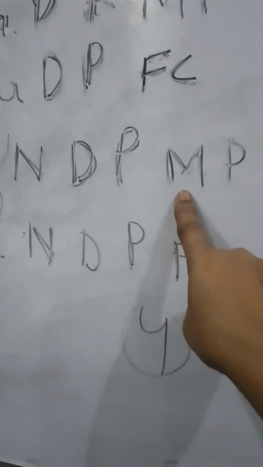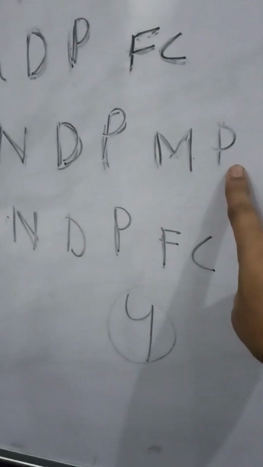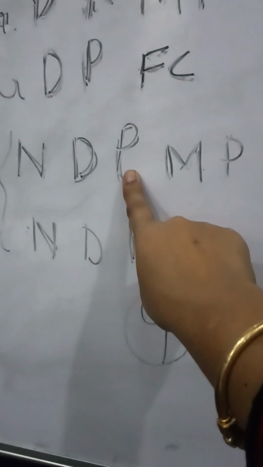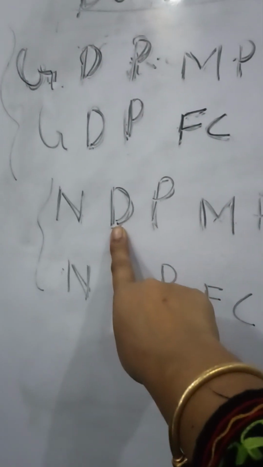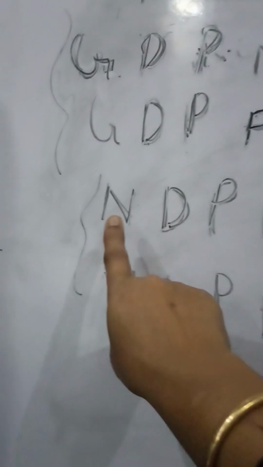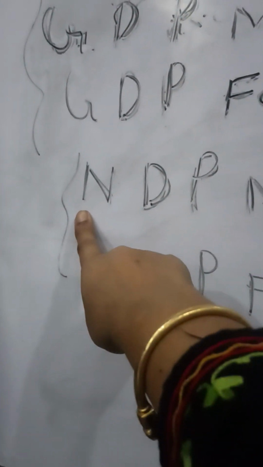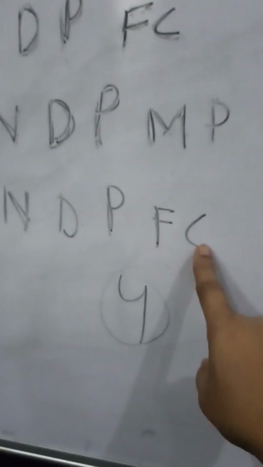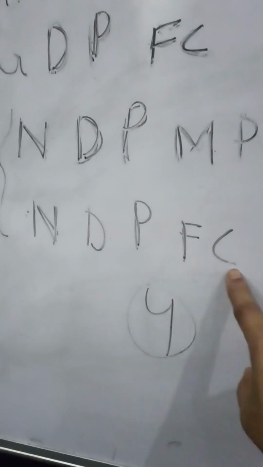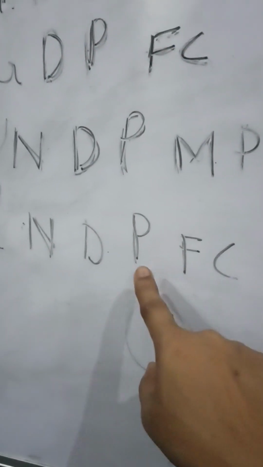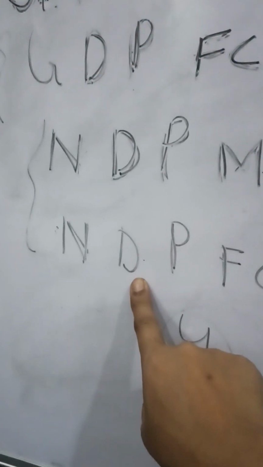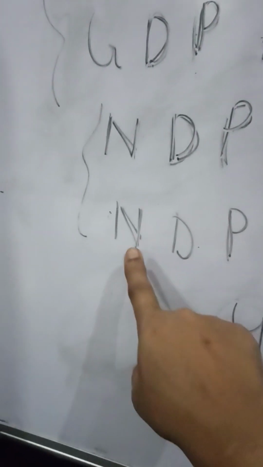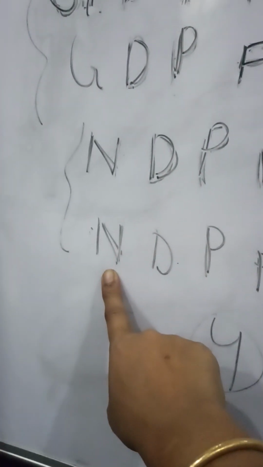Come to net. Here, this is the market price. It refers to the market price of all final goods and services produced within the domestic territory by resident and by non-resident, exclusive of the value of depreciation, net. Come to next. It refers to the money value, FC, money value of all final goods and services produced by resident and non-resident within the domestic territory, exclusive of the value of depreciation.